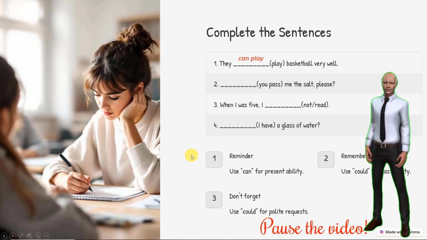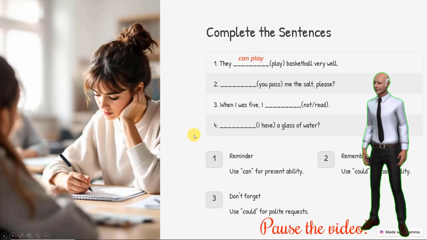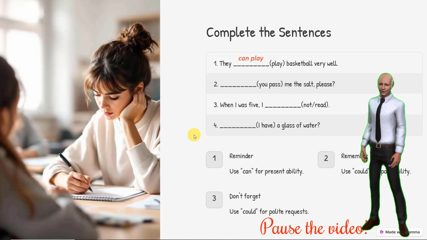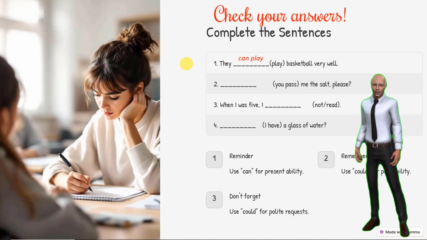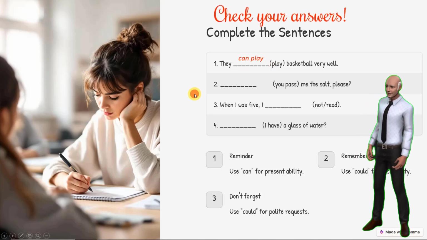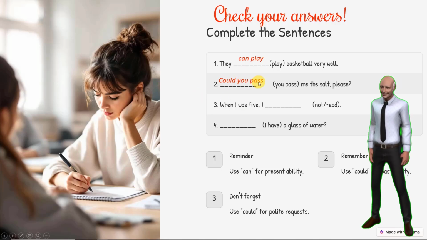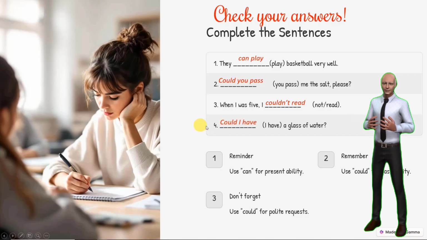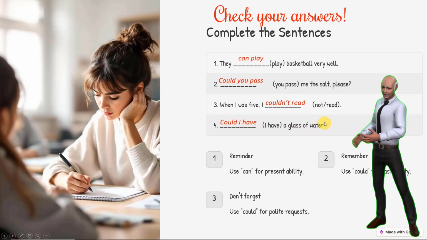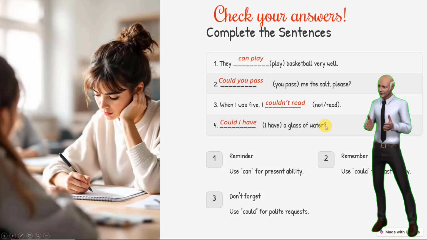Okay, guys, I assume that you had paused the video and you completed the work in your notebook, and you're quite anxious to see the correct answers. So, without further ado, let's check your answers, right? The first one has been given to you, so let's have a look at number 2. Could you pass me the salt, please? Right, you're asking for something, so you want to be polite. When I was 5, I couldn't read. Right? And of course, the last one, could I have a glass of water, please? Forgot to put please over there, but yes, it'd be normally nice to put the word please as well. Righto, guys. And there you've got it.